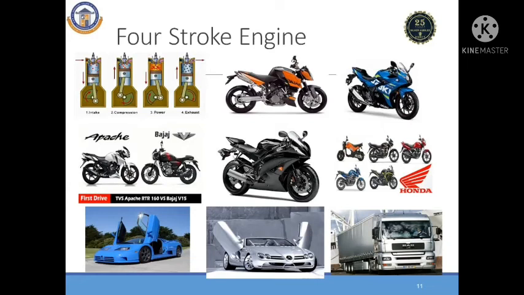Economy means fuel economy is more compared to a two-stroke engine. The four-stroke engine also produces very less emission compared to a two-stroke engine. The main advantages of the four-stroke engine are better fuel efficiency, high power output, and less emission compared to a two-stroke engine. But there are some positives and some negatives for the four-stroke engine compared to the two-stroke engine.